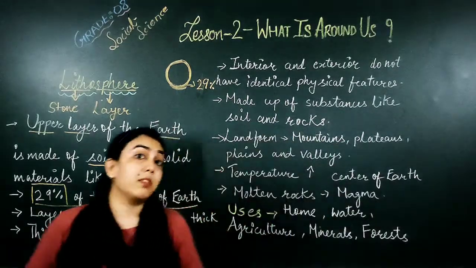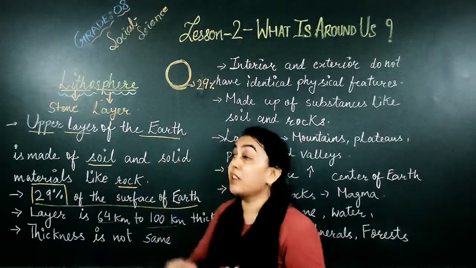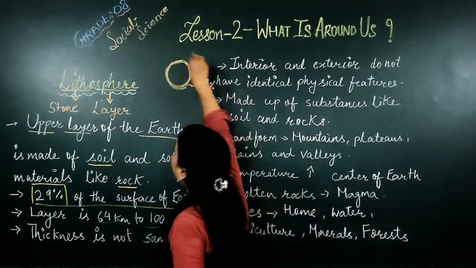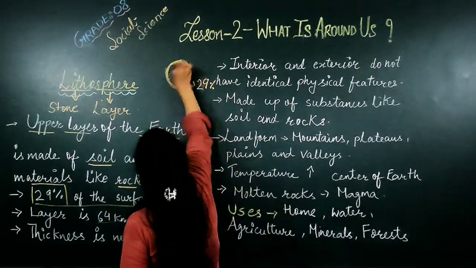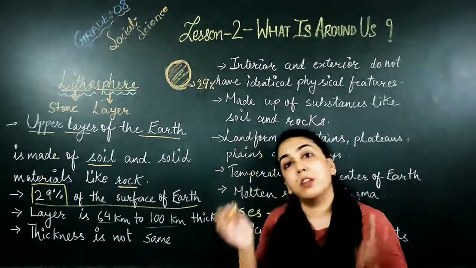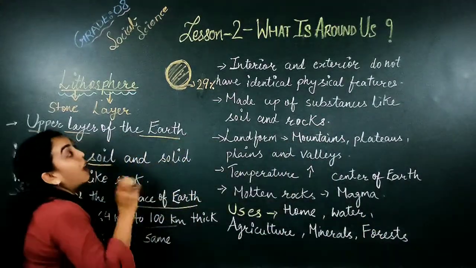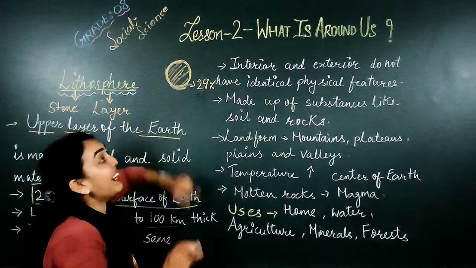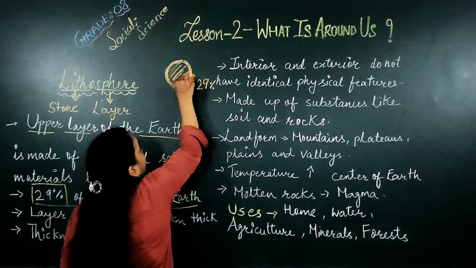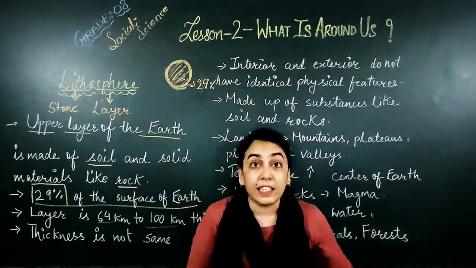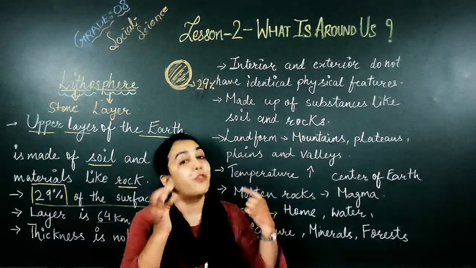Next is, as we have discussed, that the earth is having three spheres. Among that, in the lithosphere, this is the exterior of the earth and this is the interior of the earth. They don't have identical physical features. They don't have similar physical properties or physical features, you can say.